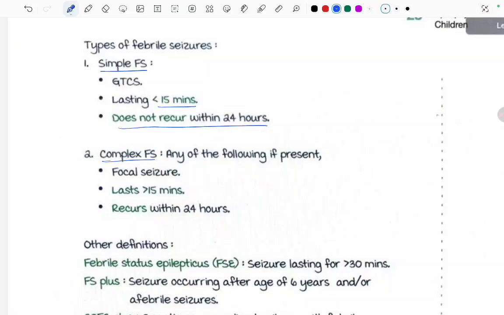Now the complex febrile seizure: if any of the following is present, then we call the febrile seizure a complex febrile seizure. If it is a focal seizure, that is any particular part or any particular half of the body is being involved, then it is called a focal seizure. Any febrile seizure lasting for more than 15 minutes is called a complex seizure. And if any febrile seizure reoccurs within 24 hours, then it is called a complex febrile seizure.